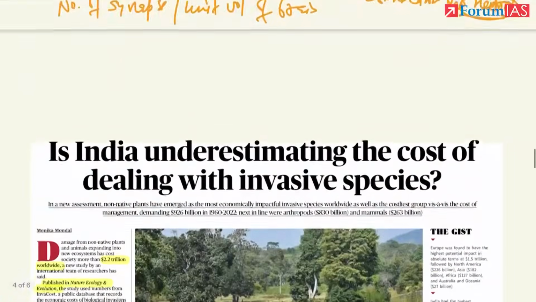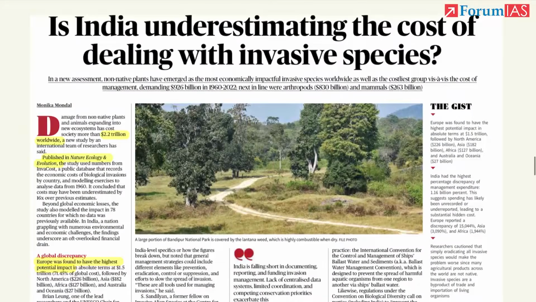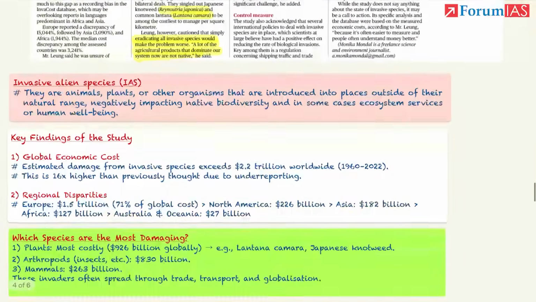Okay, this is about the article. Yes, this is an important one. Is India underestimating the cost of dealing with invasive species? One of the invasive species, water hyacinth, we covered last week. So today we are going to have a look at how invasive species have cost the world in the last 40, 50, 60 years.